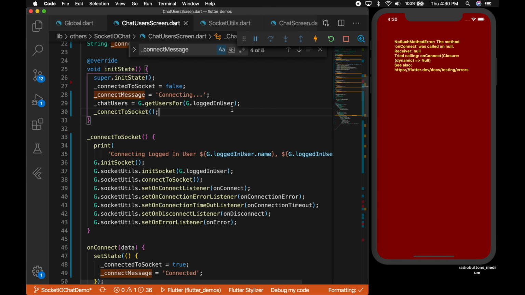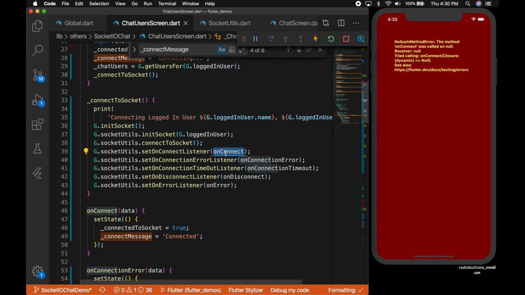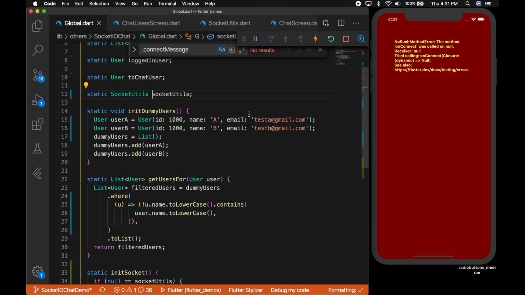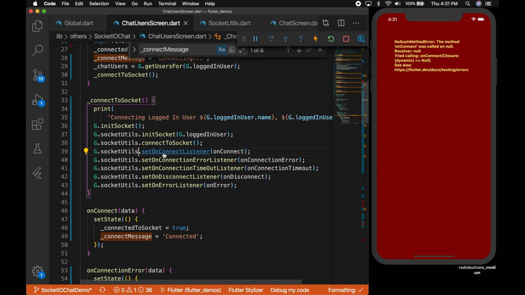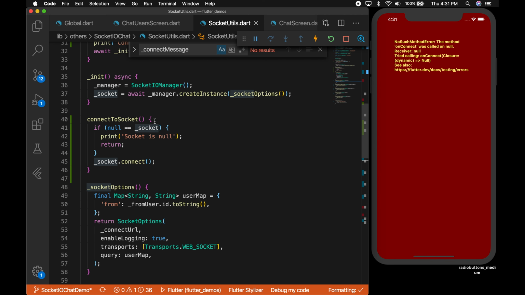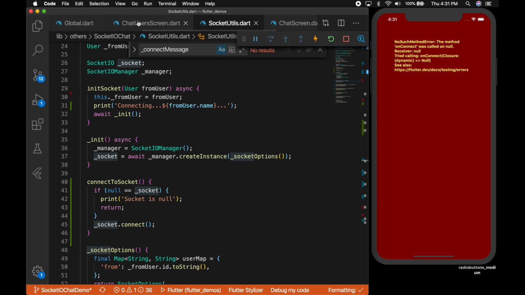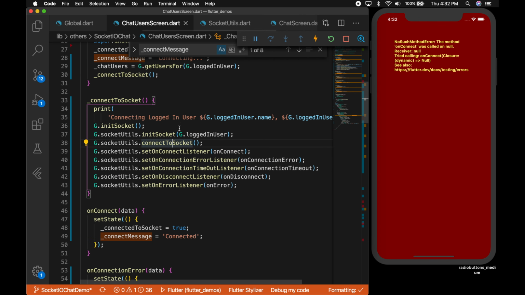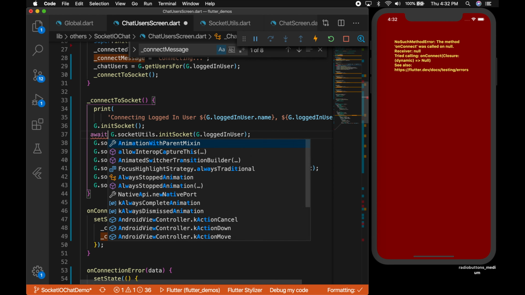So I have some error here. So let's see what is that error. Method onConnect was called on null, so that means the socket is not initialized. So if we go to the socket utils, okay, so our order is correct. So init and socket is an asynchronous function, correct? So we should add a wait.